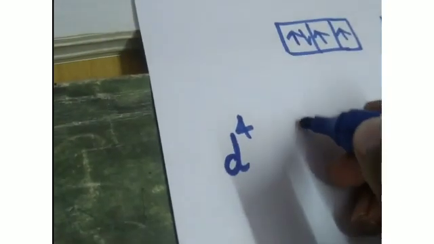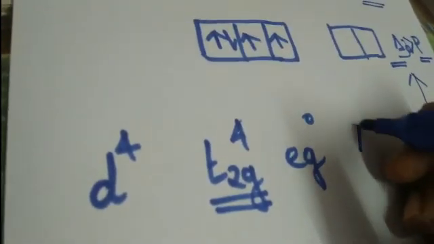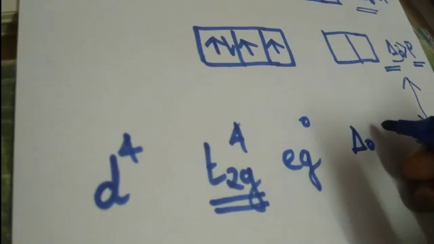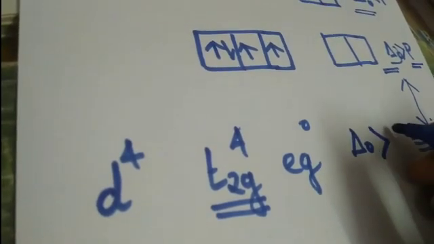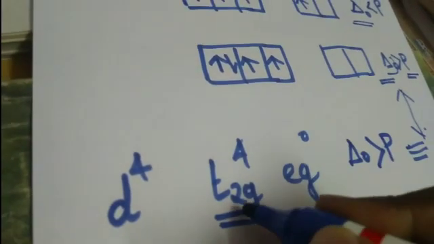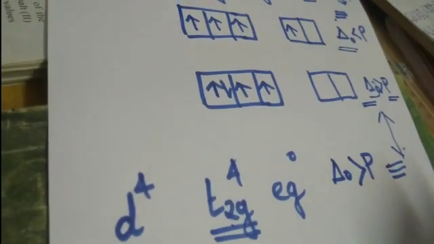Okay, so if the configuration is d4, there are two possibilities. One is t2g4 eg0. That is, here pairing is happening. When is this pairing happening? When the pairing energy is less, that is, the splitting energy is very much greater than the pairing energy. Then pairing will easily happen.